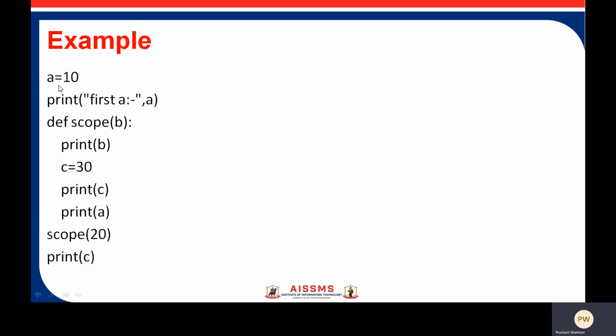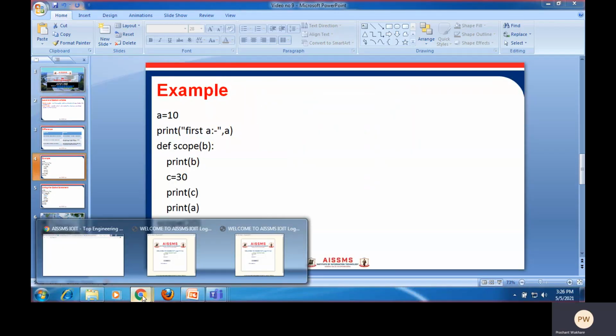So now your a is global. If you write any variable globally, you can access it throughout the program file. So therefore you can access it throughout the program file. This print a will be 10. Now your next line is the end of this function body. So your compiler or interpreter then goes back to the function call, and in the next line I have written print c. So it will show an error because you cannot access this local value outside of the function body. When you execute this example, you will be more clear.